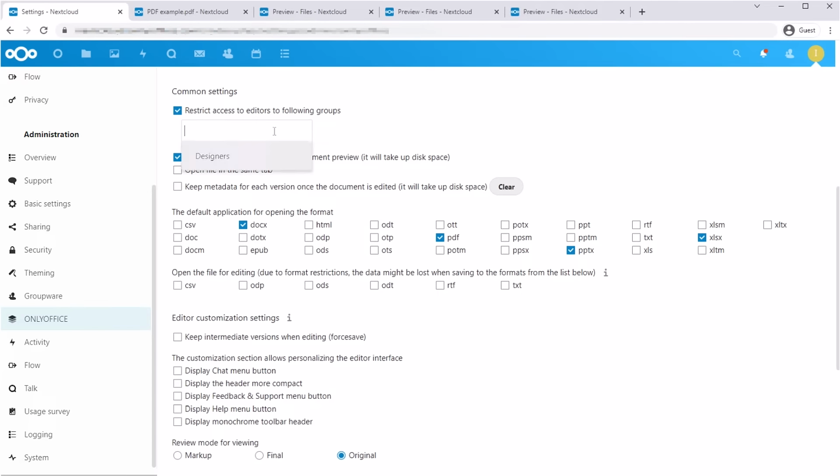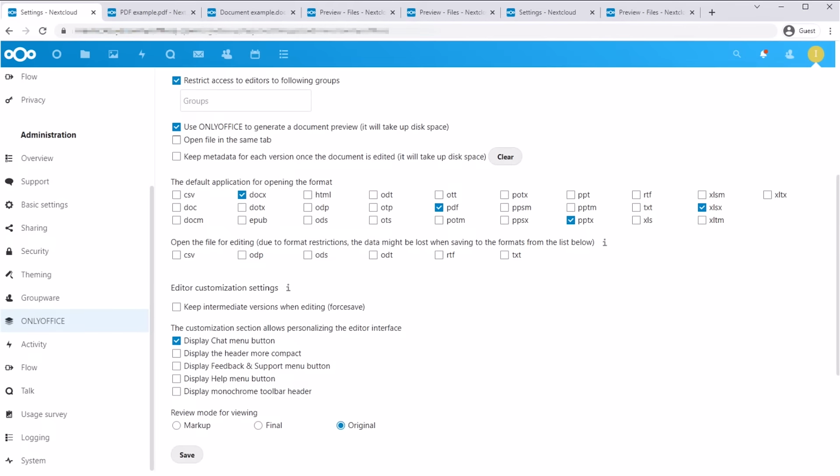If some user groups must not use the editors, restrict their access to ONLYOFFICE in the settings. Choose necessary interface elements. Disable chat, or change the toolbar design.